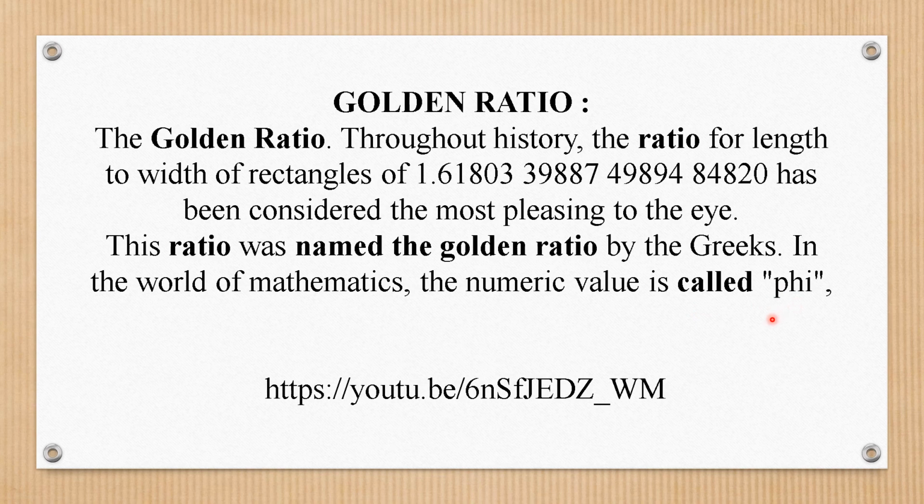So that means whatever is beautiful, be it the painting of the Mona Lisa or very beautiful architectural designs, why do they look pleasing? They look pleasing because they follow the golden ratio. I would like you to go through the video whose link is there. I've shared it, and I'll also share it in the description box. Please go through that. It's a very valuable thing to be known by students of non-medical.